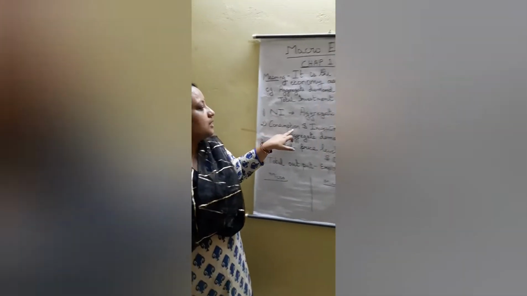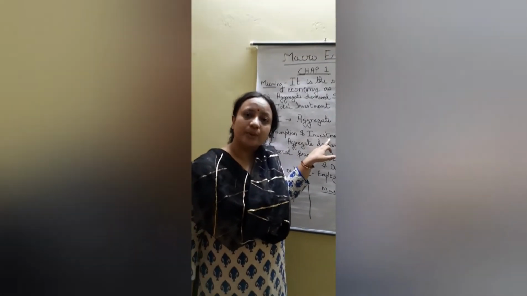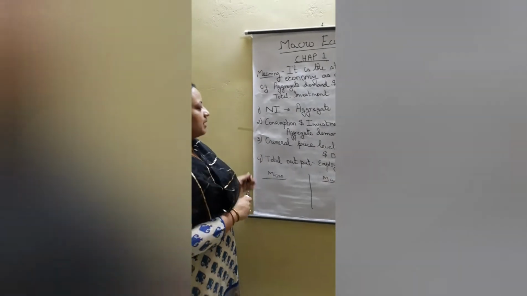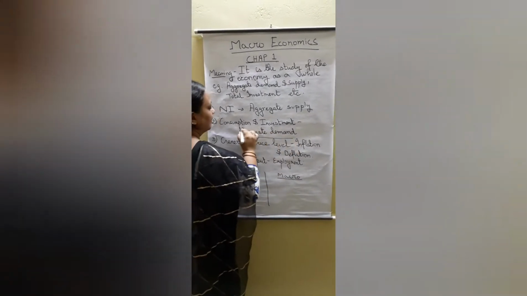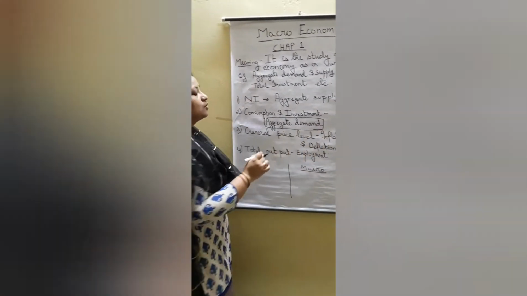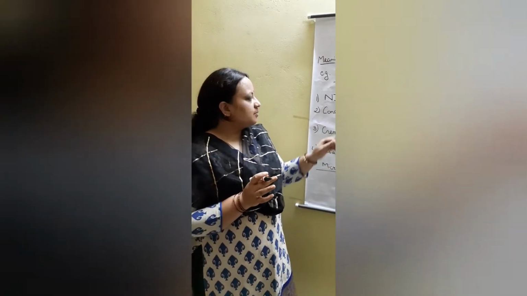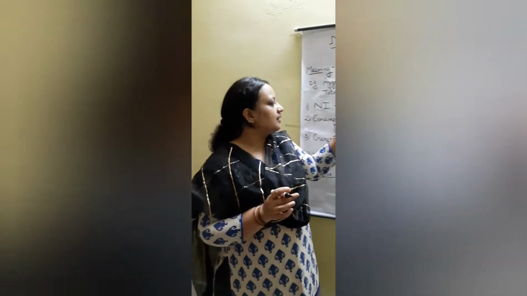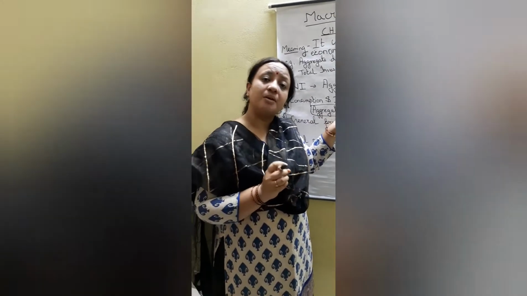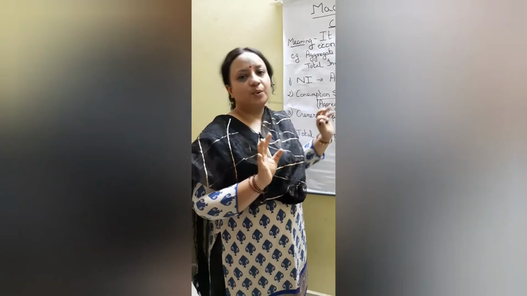Then the total consumption and investment. It is decided by the factor of aggregate demand. Whatever will be the total demand of the economy, that will be the consumption, and that will be the investment made for the purpose of production of goods and services.